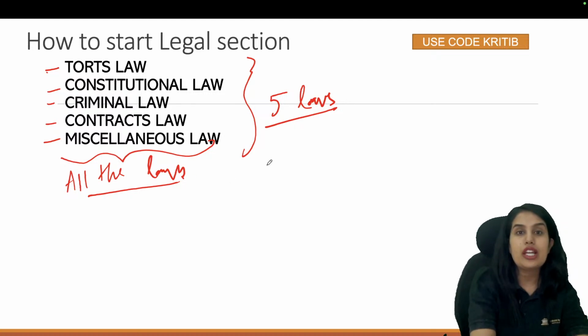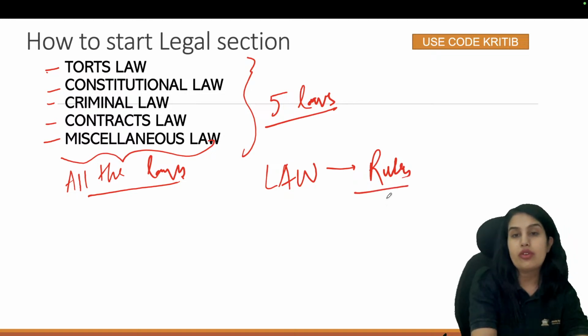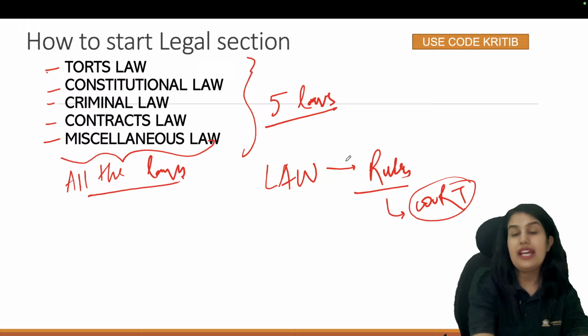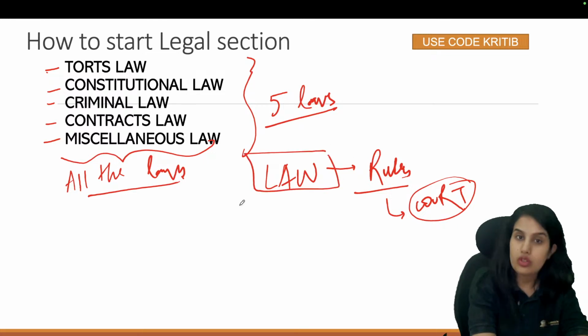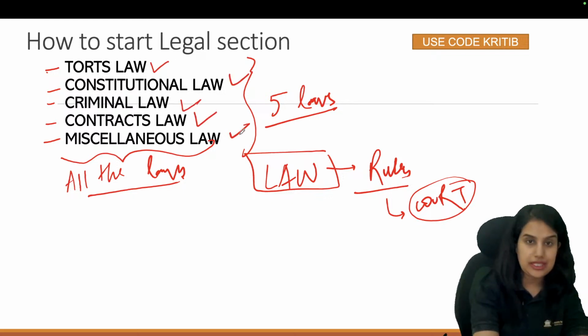Basically, if we look at law, what is law? Law is basically the rules and regulations that can be enforced by a court, where you can go to a court to get your rules and regulations enforced in case somebody violates them. Then that falls under the definition of law. So we have 5 categories of laws: torts, constitutional, criminal, contracts and miscellaneous.